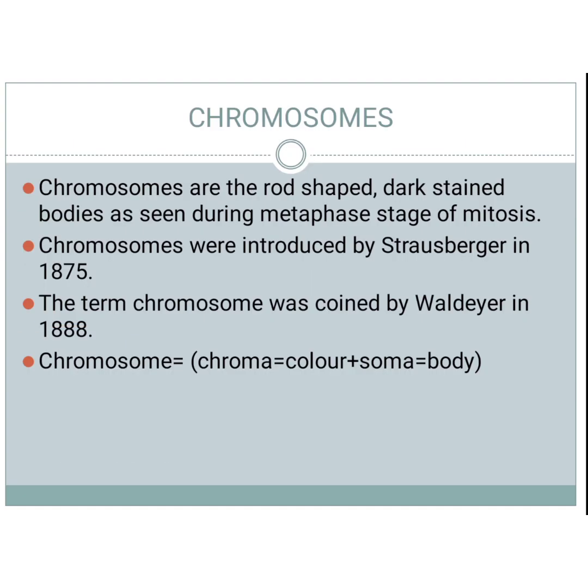Actually, chromosomes are darkly stained bodies. They are seen during the metaphase stage of mitosis. Chromosome was discovered, that is, introduced by Strasburger, and the term was coined by Waldeyer in 1888. Chromosome meaning: chroma means color and soma means body. Chromosomes are darkly stained bodies.